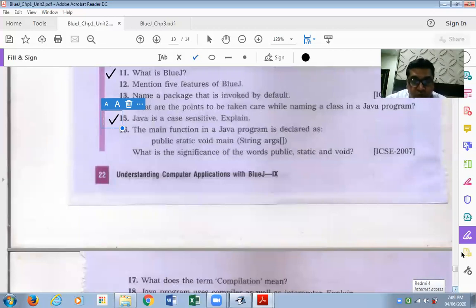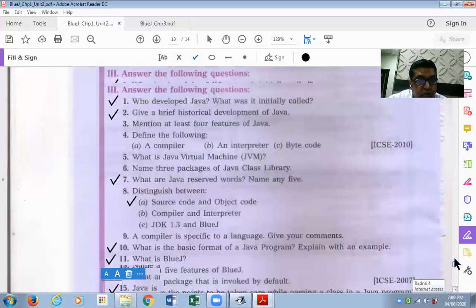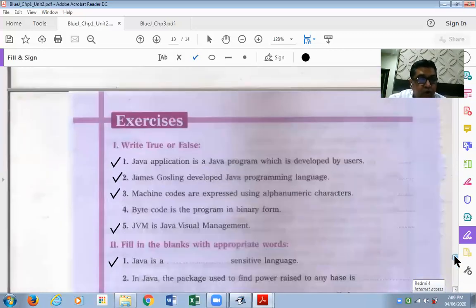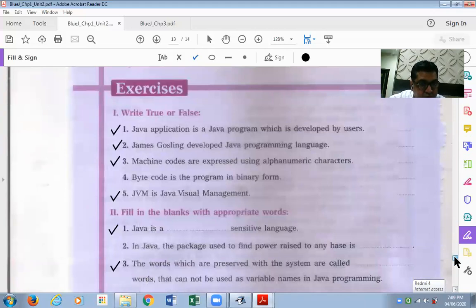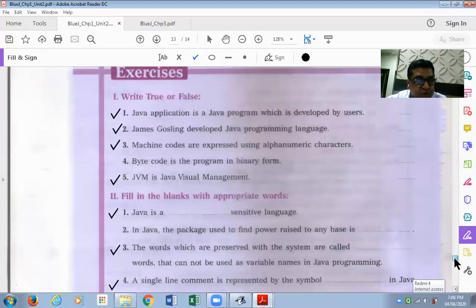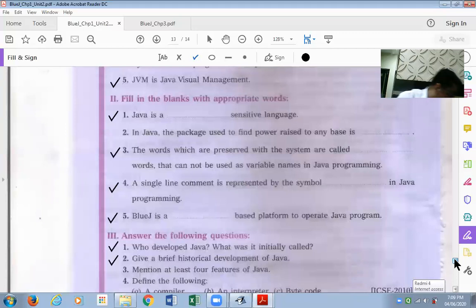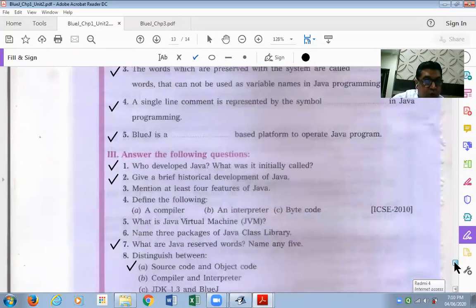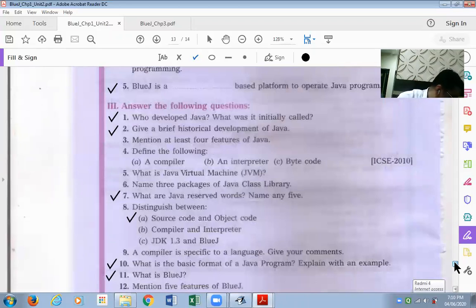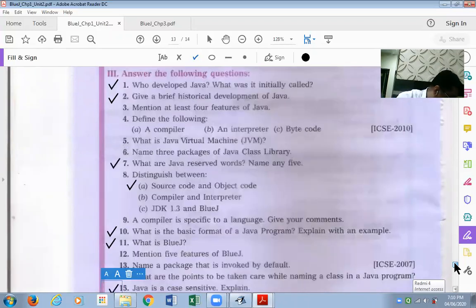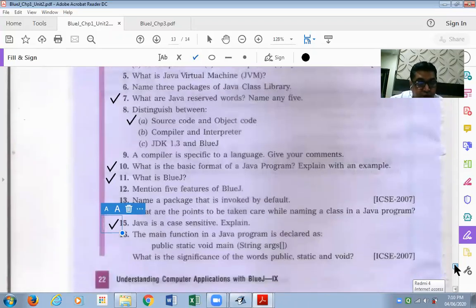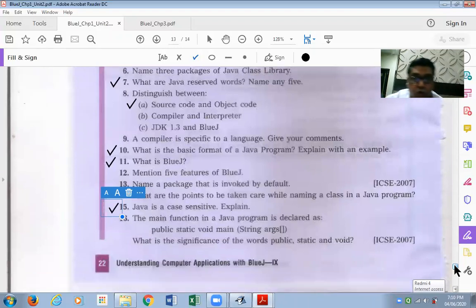Well, these are the questions. Have a look again at this particular page, the ones from the top. True or false, 1, 2, 3, and 5, except 4. Fill in the blanks 1, 3, 4, and 5. Answer the following 1, 2, 7, 8A, 10, 11, 15. So, these are all the questions you have to attempt.